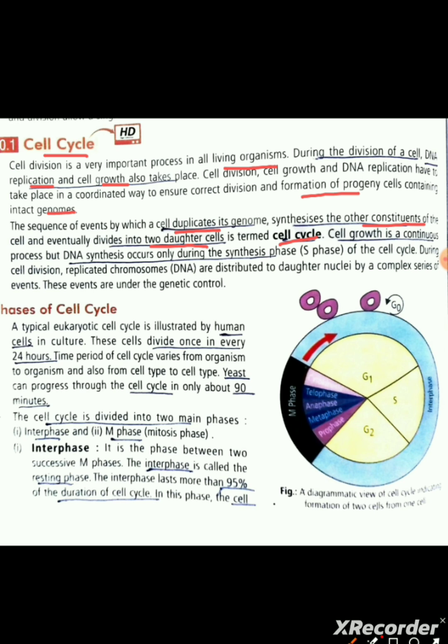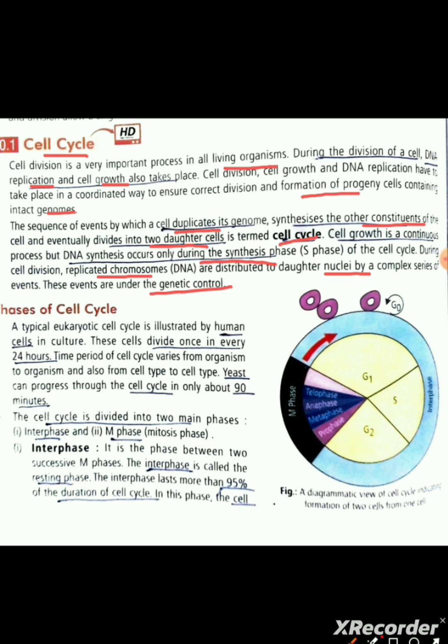Cell growth is a continuous process, but DNA synthesis occurs only during the synthesis phase, S phase, of the cell cycle. During cell division, replicated chromosomes, DNA, are distributed to daughter nuclei by a complex series of events. These events are under genetic control.